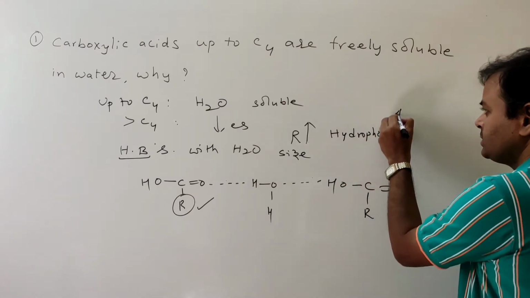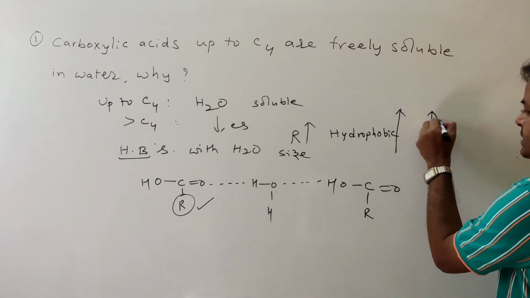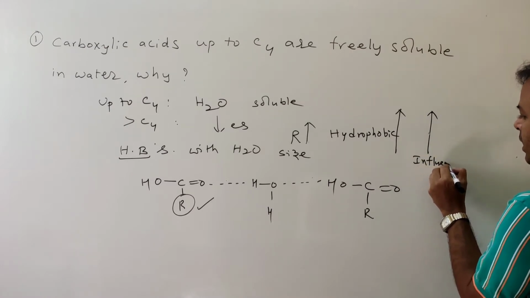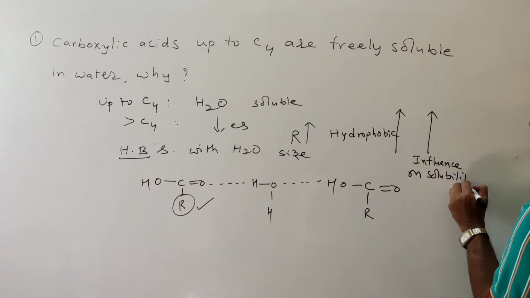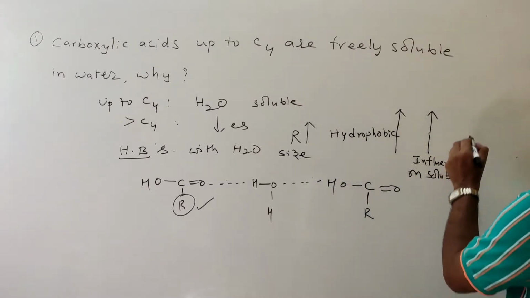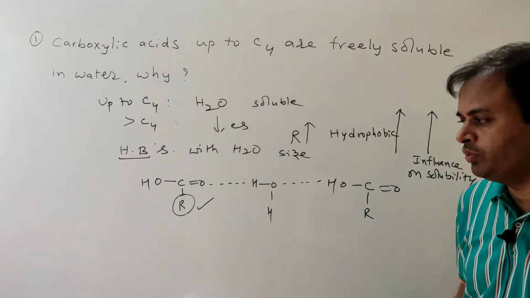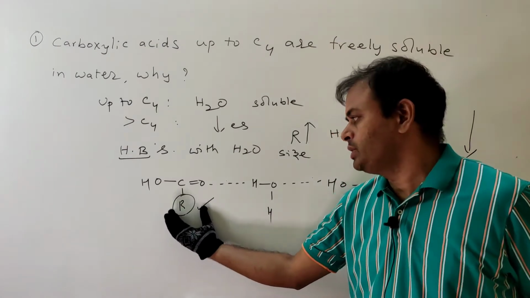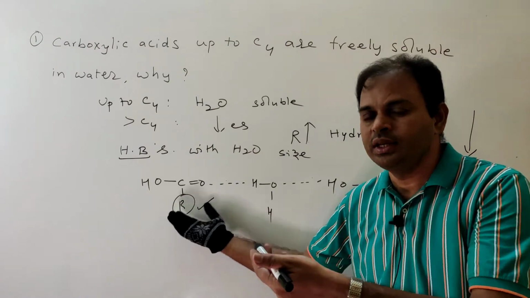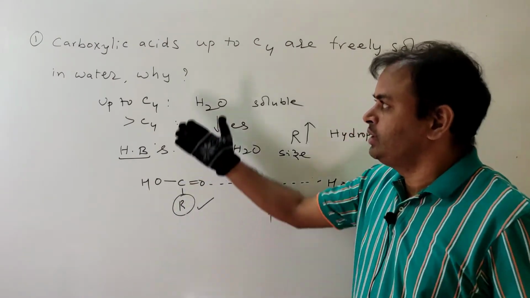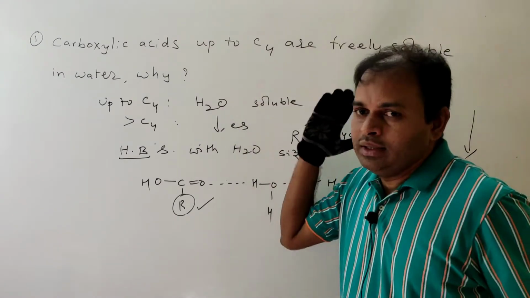So the hydrophobic part increases, which means its influence on solubility increases, and that means solubility decreases. When the alkyl group increases, solubility decreases, because the hydrophobic part's influence increases. That is the reason why greater than C4 solubility decreases.